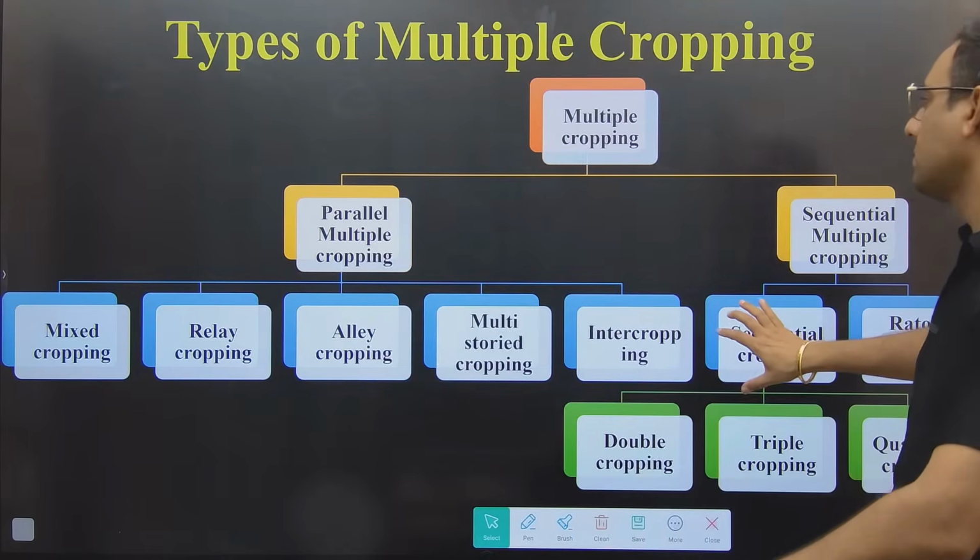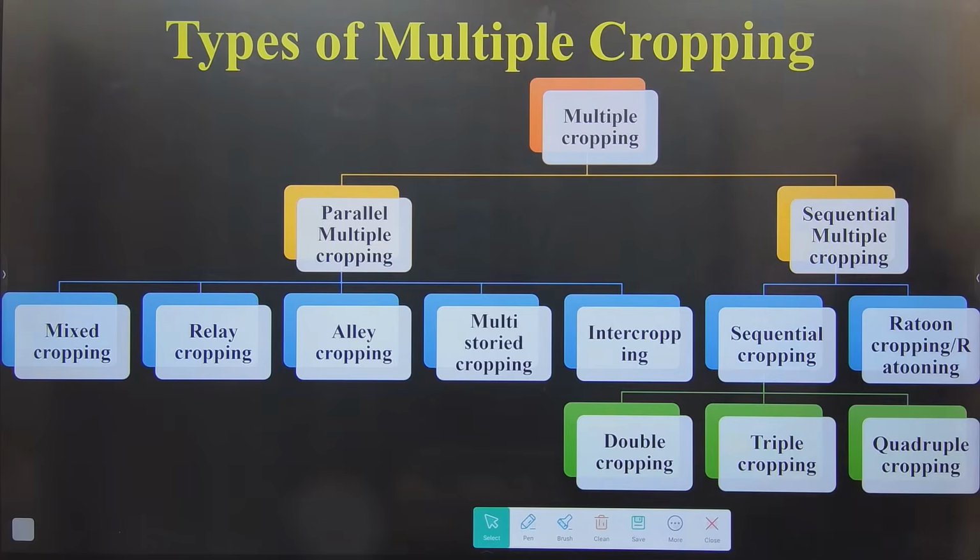Now I need a confirmation from you. Are you guys clear about the multiple cropping? There are still few more examples I will explain in the next slide, but till now I need a confirmation. Are you guys able to understand? Your feedback is very important here. This class is going on YouTube, that is fine. But as you know, we have association with Agriaddict. So student from Agriaddict who is watching this class or who will be watching this class, again it is very important for me to make sure that those English medium students, because we are not majorly into the English medium. So if you are able to understand, then it is good. But if you are facing any issue, any doubt, please feel free to write in the chat section.